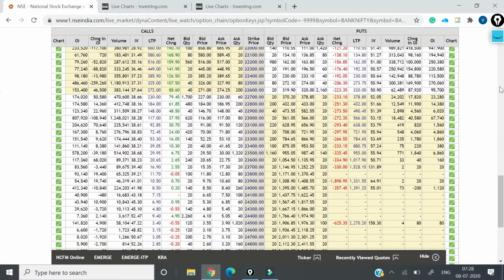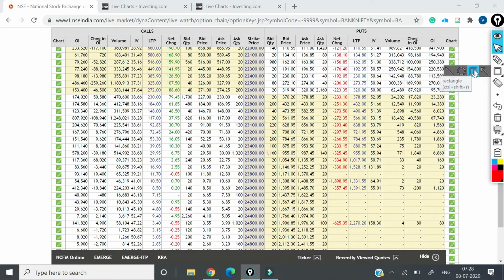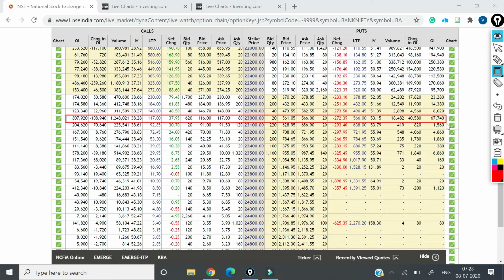So let's see the Bank Nifty option chain first. In Bank Nifty you can clearly see that there is a resistance at 23,000 level, although there we can see some sort of unwinding which has happened.